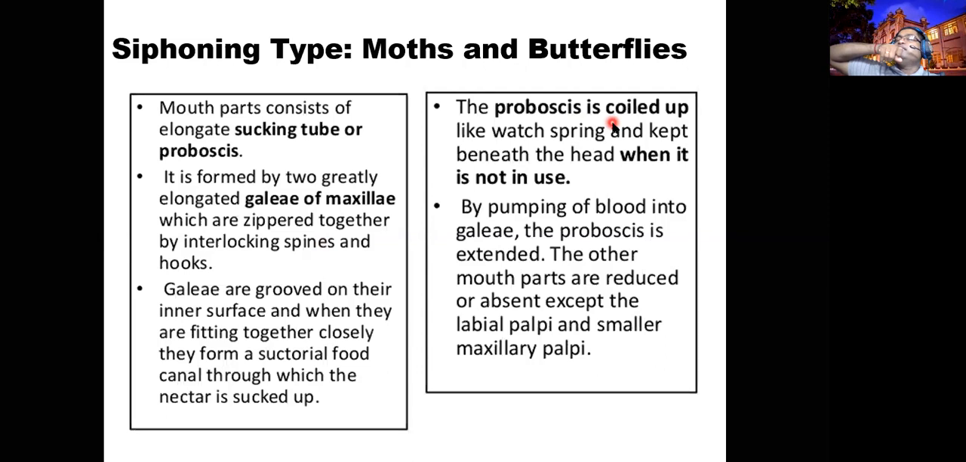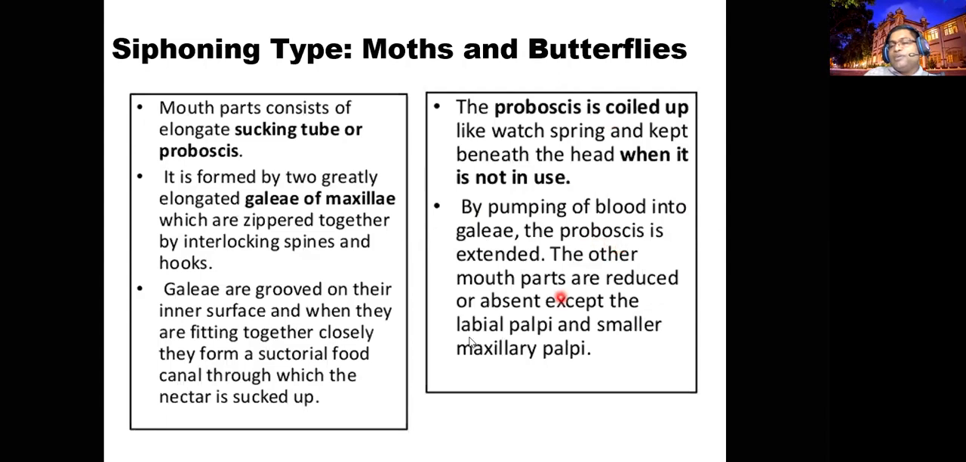When they are drinking the nectar, they pump blood into the proboscis. Due to the pressure, it elongates like a tube, like a straw. They put it into the nectar flower, the nectar is there, and then they are sucking. So pumping the blood into the galeae, the proboscis extends, then they suck it.